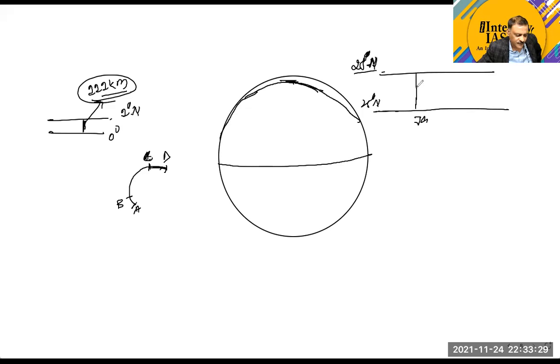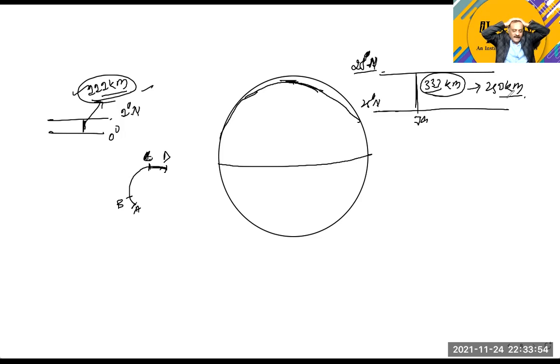How much is going to be the linear distance between the two? 1 degree means 111 kilometer, so the linear distance would come approximately to 333 kilometer. By road you can see that it comes around 250 kilometer between Delhi and Jaipur. If I am not wrong, the distance would be around 250 to 260 kilometer.